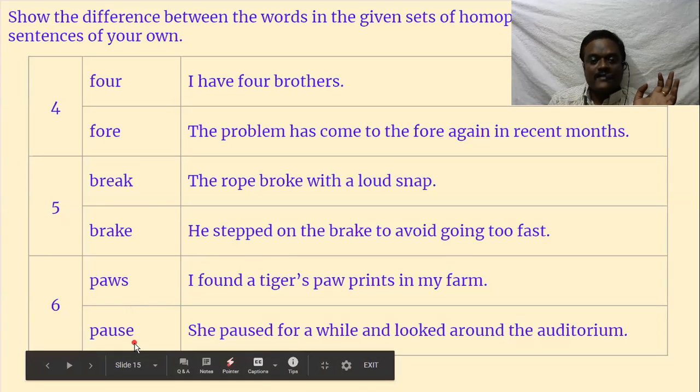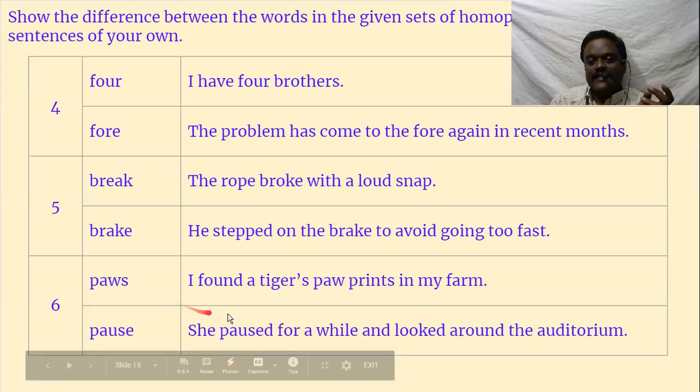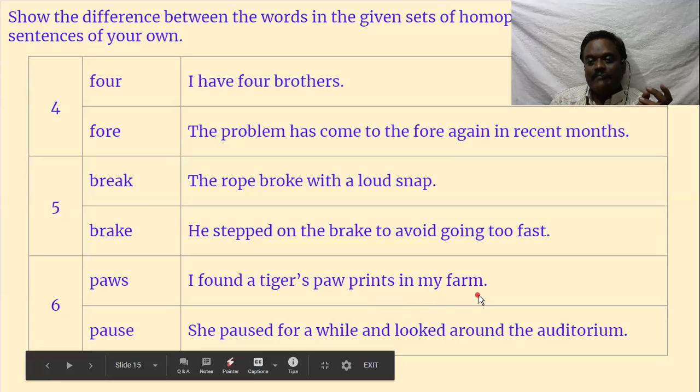Then paws, P-A-W-S. For animals, usually we call it hand. Animals have paws. They are called paws. Panja. I found a tiger's paw prints in my farm. Pause means stop. She paused for a while and looked around the auditorium. Okay, I think with this one, I have explained